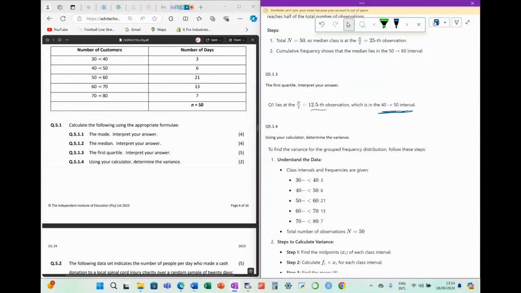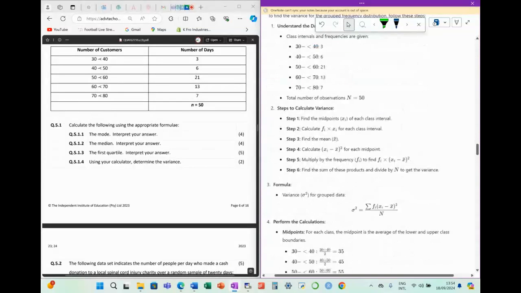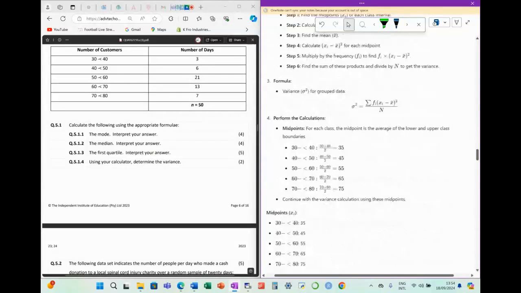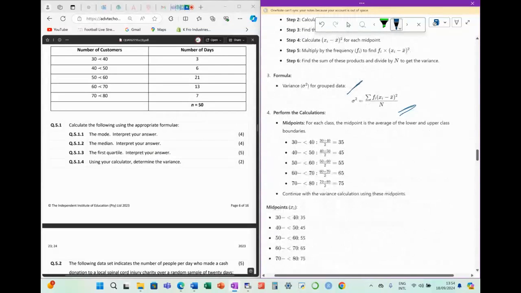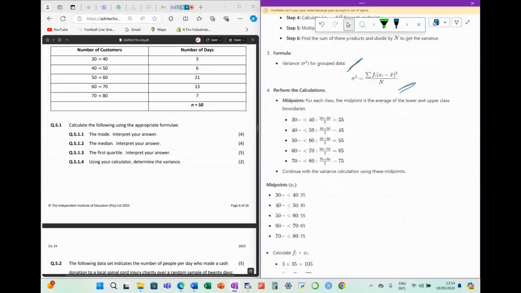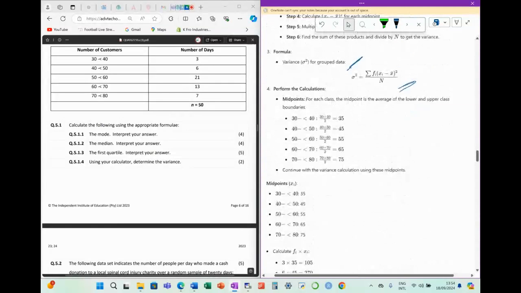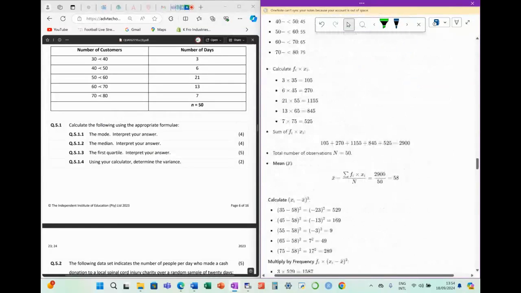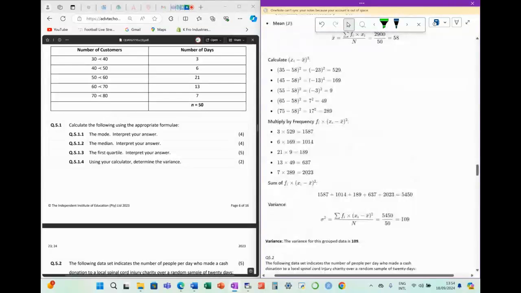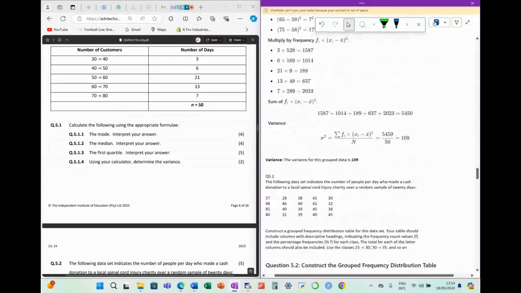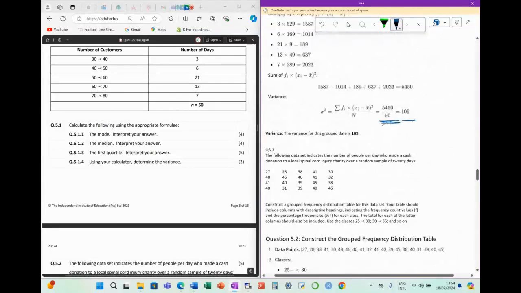Then here they're saying use a calculator to calculate the variance. Again, we did that yesterday. There's our formula for calculating the variance of grouped data. We have to get the midpoint for all of our classes minus the average, and then squared. We add all of those together and divide by n, as you can see over here, and then our variance is going to be 109.